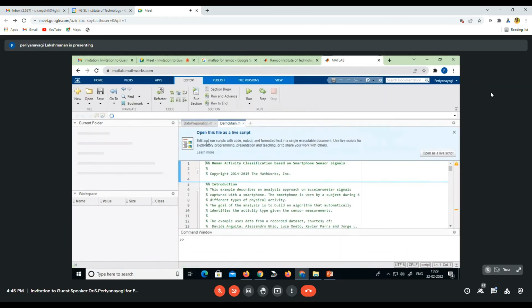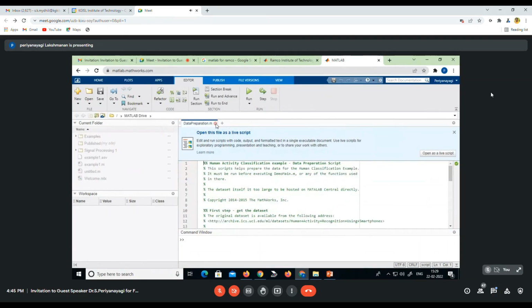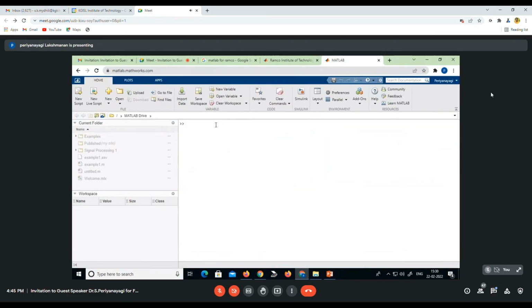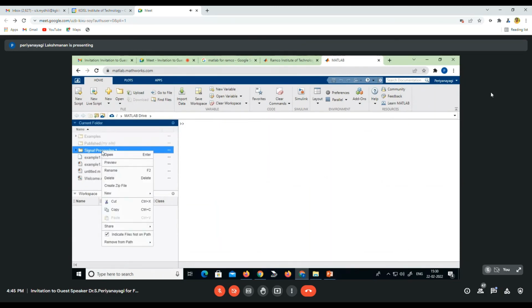First you have to open MATLAB Online and go to the current folder, that is, open the signal processing folder.